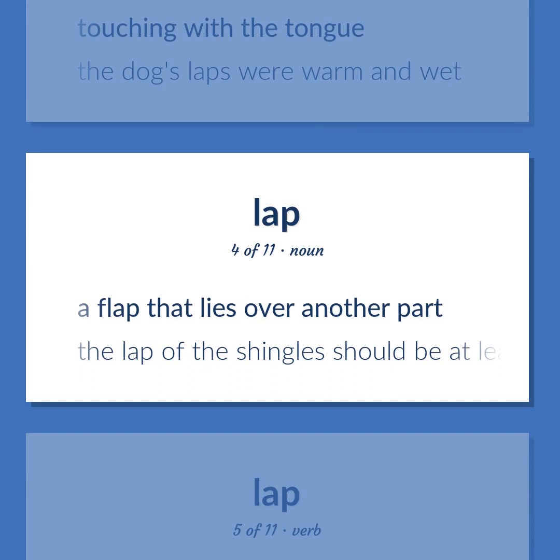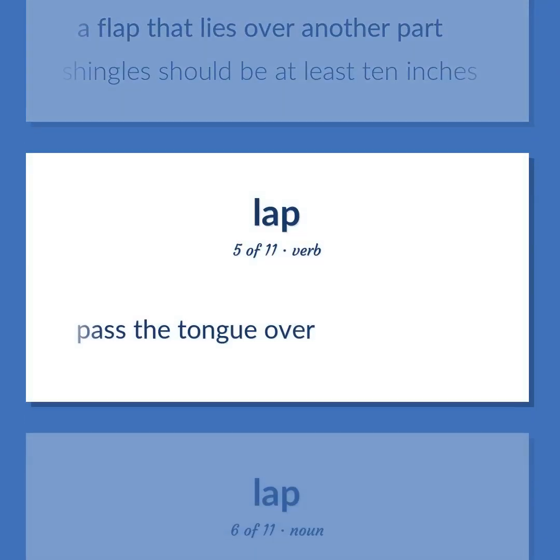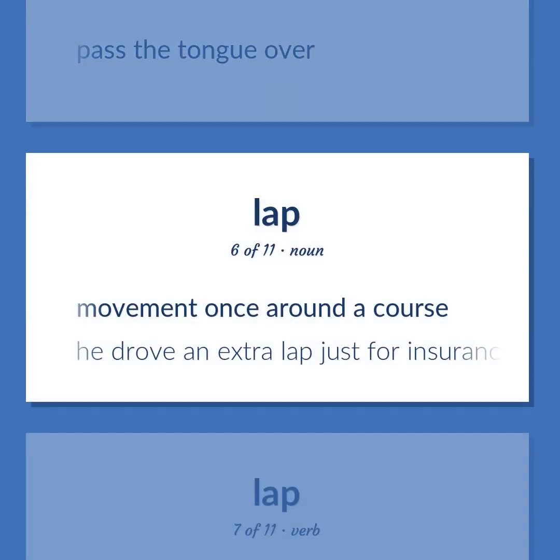A flap that lies over another part. The lap of the shingles should be at least 10 inches. Pass the tongue over. Movement once around a course. He drove an extra lap just for insurance.